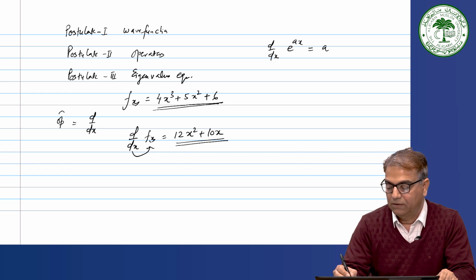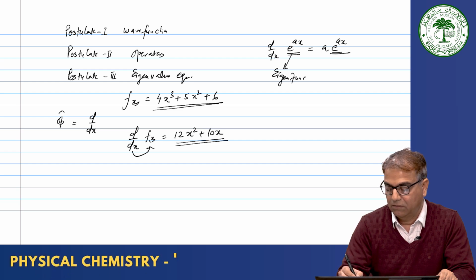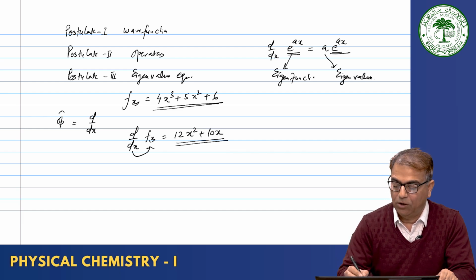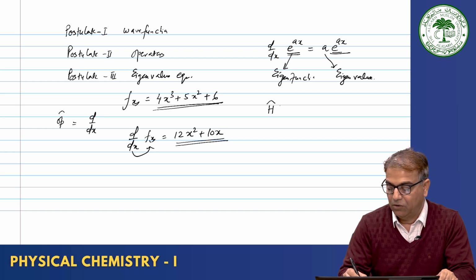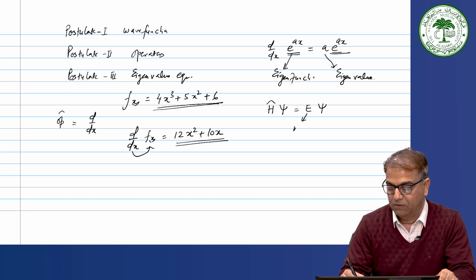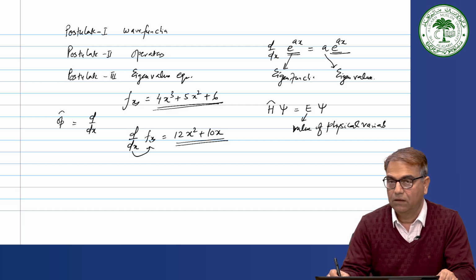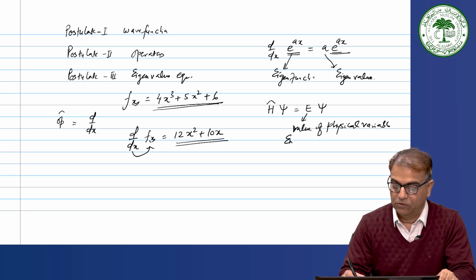a times exponential a x. So, the function does not change, and if this happens, then this is called an eigenfunction and this constant is called the eigenvalue. And if you operate with an operator of energy on a wave function, the constant which you get is the value of the physical variable, which in this case is energy. So, the energy value you get.